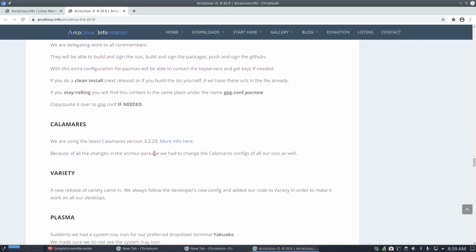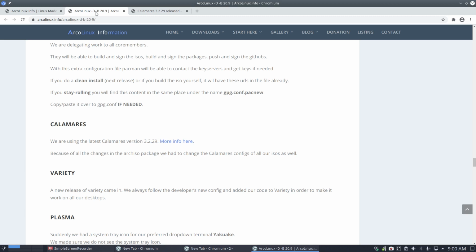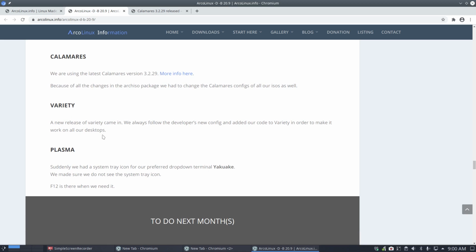Okay, Calamares, we're using 3.2.29. At this point in time, we're already testing 3.2.30, which is, again, a little bit better. Well, that's the point with Calamares, right? Always improve, improve, improve. So, again, please, if Calamares gives you an issue, report it to the website here. More info here, report it to the guys, and everybody gets a better Calamares, right? With ISWM, we have also changed Variety, but there was also a developer's new config in, so we keep track of what's happening, and then we adapt our config.